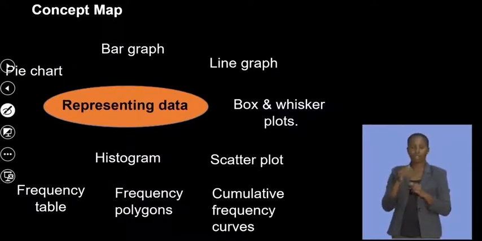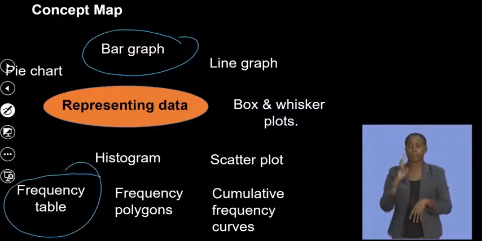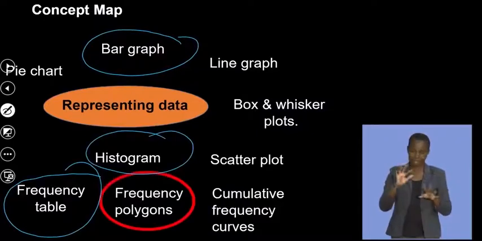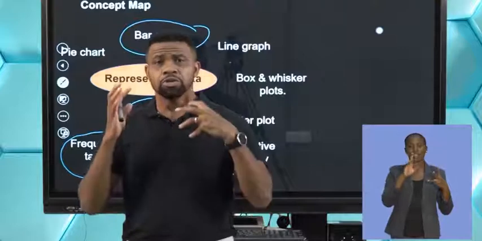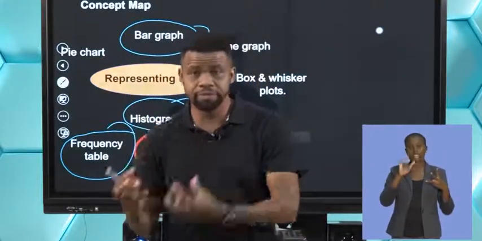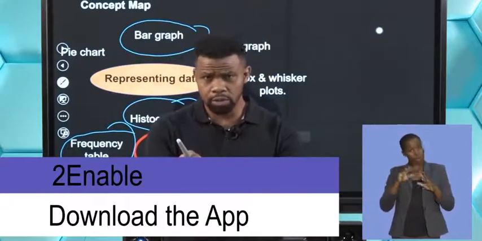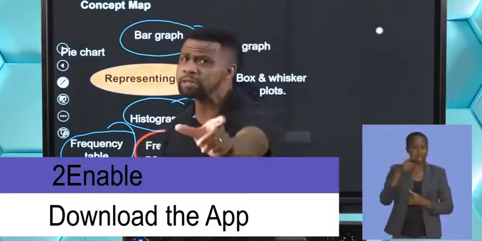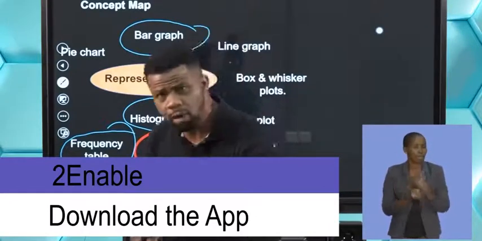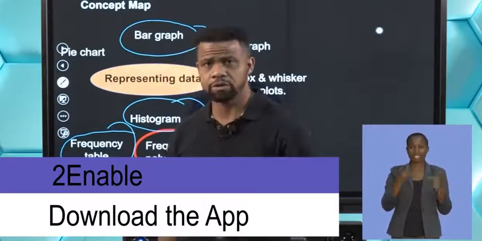Okay. So we looked at the bar graph, we looked at the frequency table, we looked at the histogram. Now we're going to look at the frequency polygon, which is another way of representing data. So what I'd like you to think about is, what is this frequency polygon? Do you know what frequency means? Do you know what a polygon is? What does a frequency polygon look like?